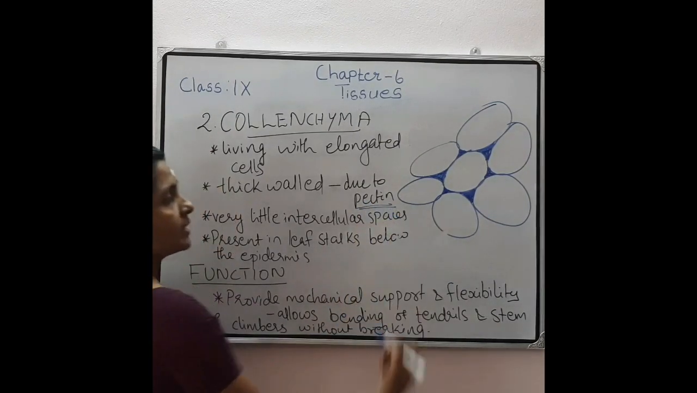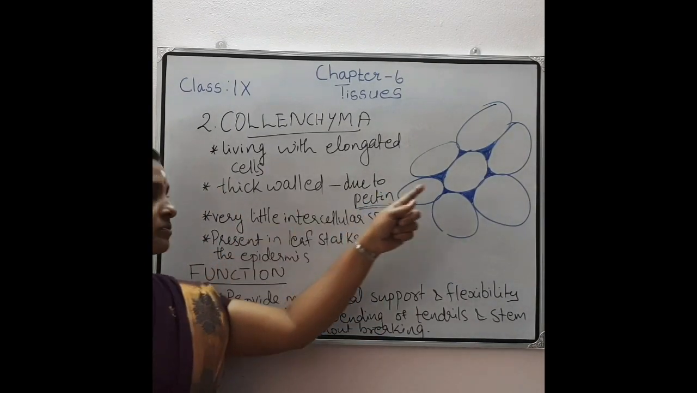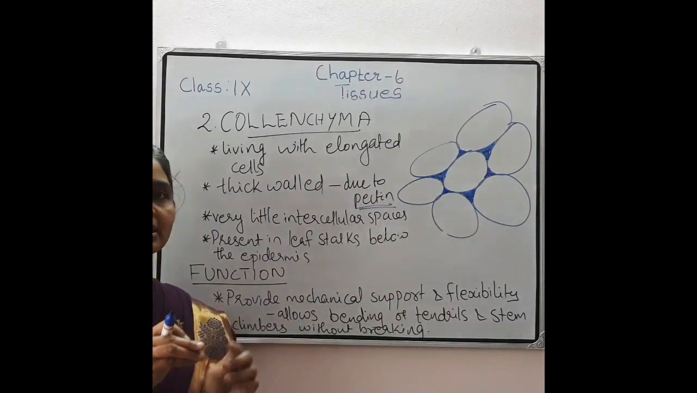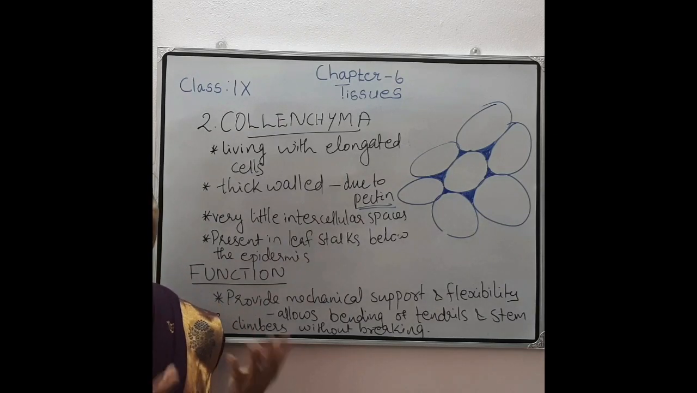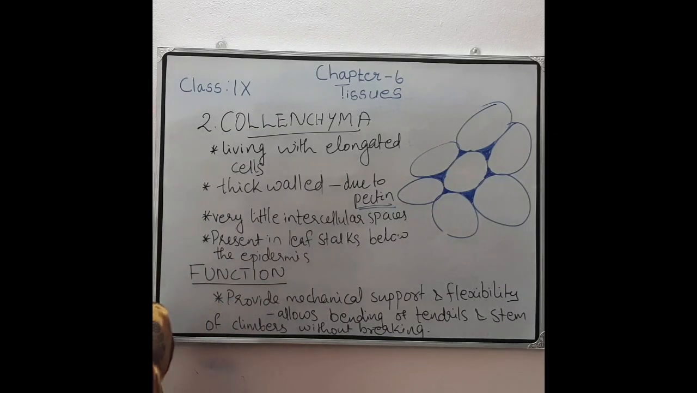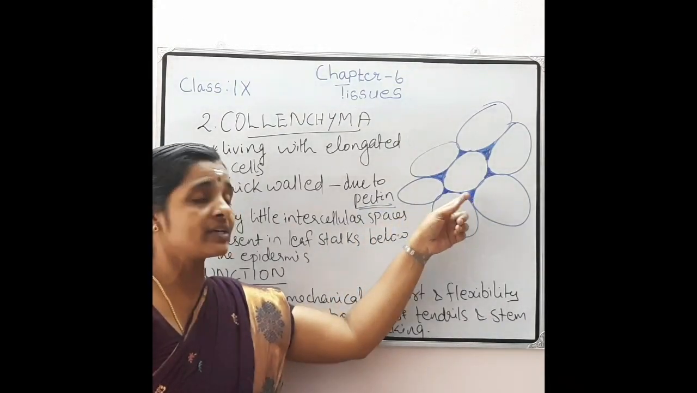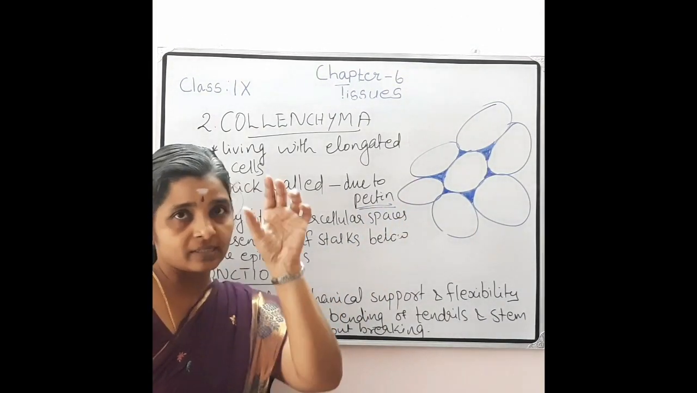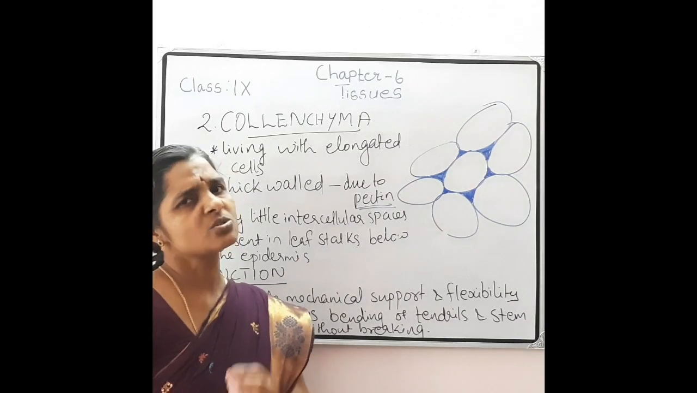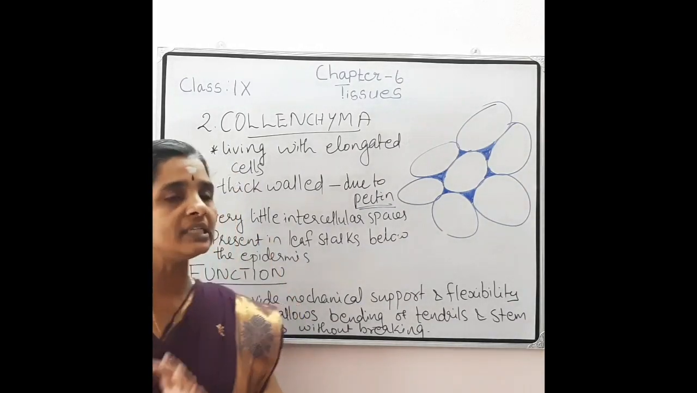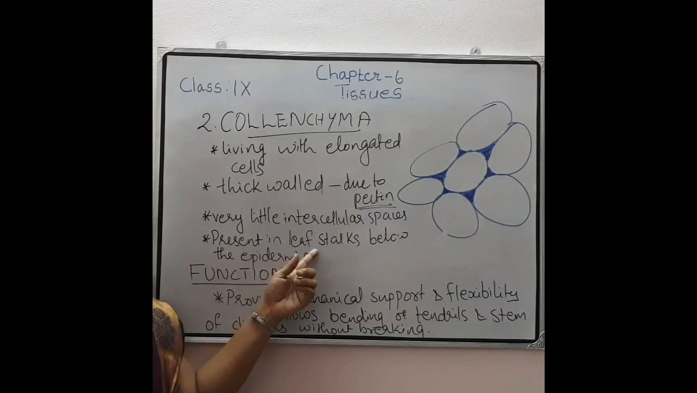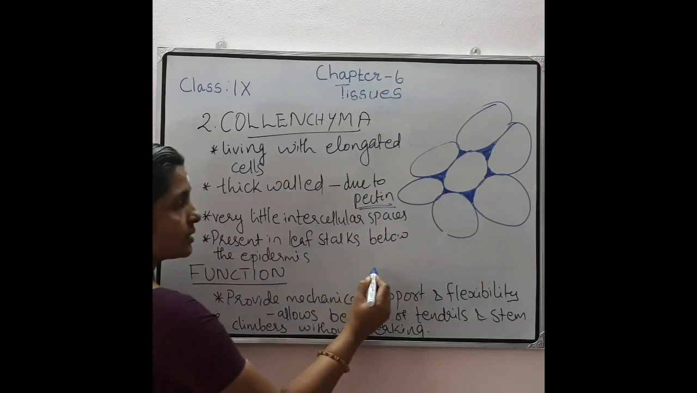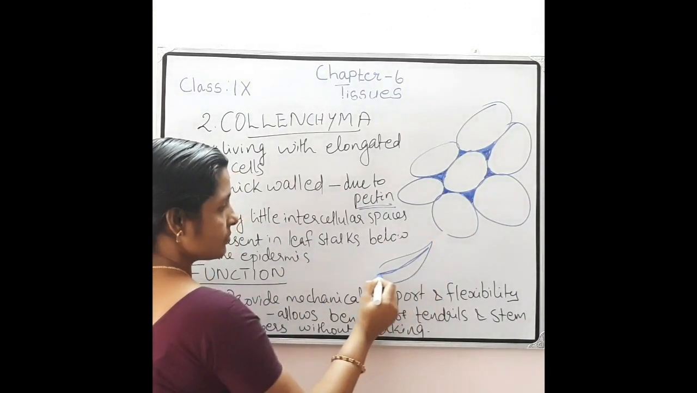Because of the presence of this pectin in between the cells, you can see very little intercellular space. Sometimes there will be no intercellular space because this pectin is deposited in that intercellular region. So the corners are highly thickened and the intercellular space is also very little. Then where are these collenchymatous cells located? In the leaf stalks. You know that suppose this one is the leaf. This region is the leaf stalk.